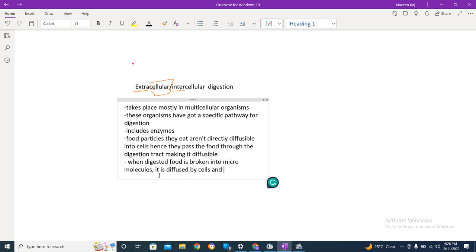And the excreta, the waste substance, is passed out of the cell, and it follows to the large intestine.